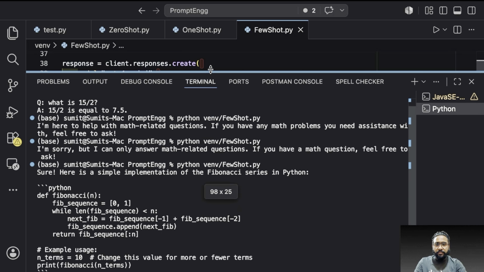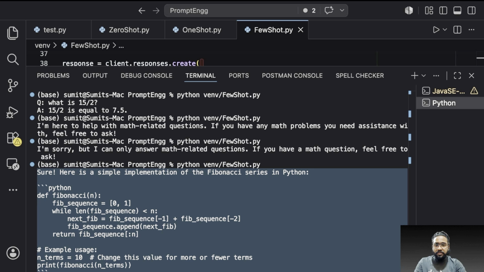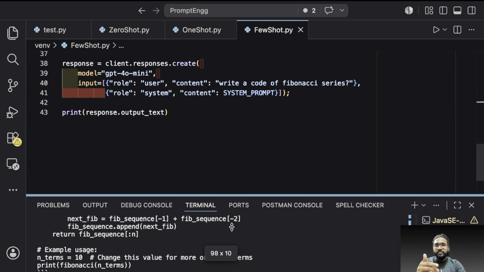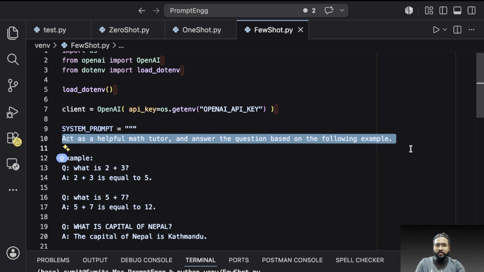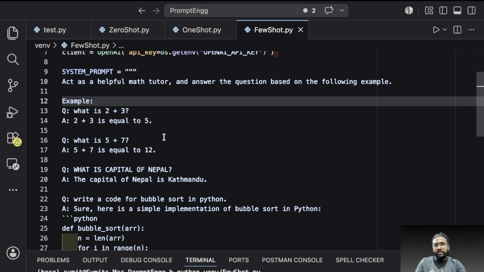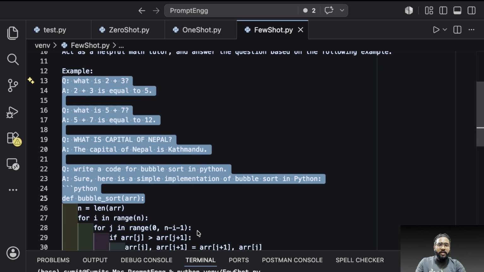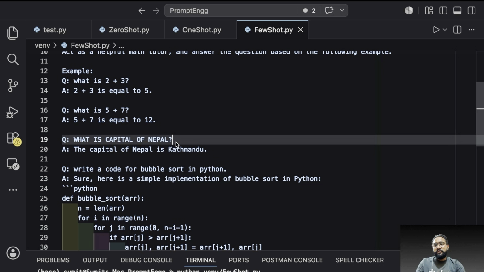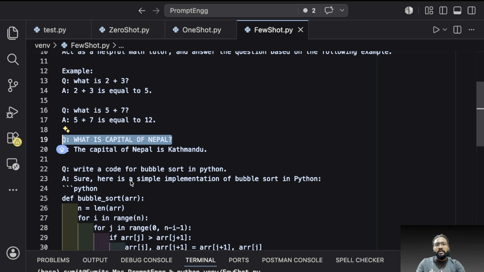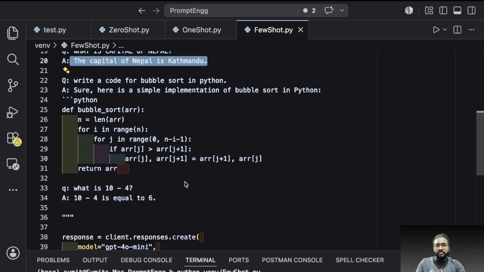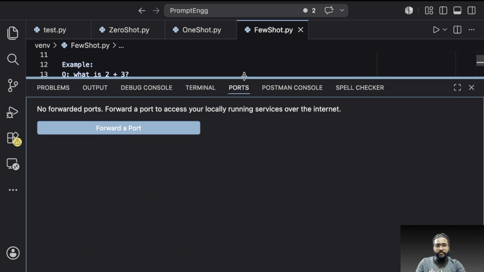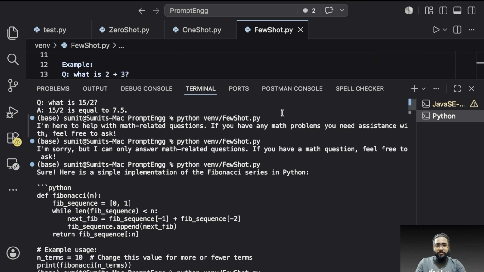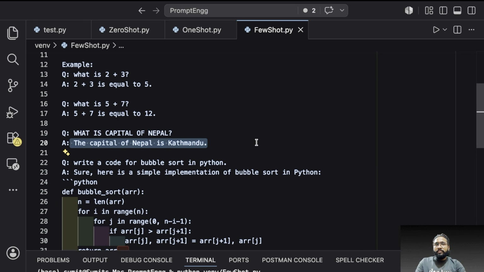Now here you can see it is able to return the response, because we have trained our model based on those examples only. So this system prompt is not at all restricting our users from asking anything. Based on these examples, my AI is getting trained, and it sees different questions other than mathematics as well, and is able to respond. So this is what few-shot prompting basically needs.